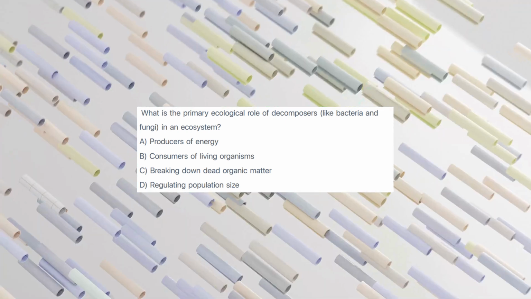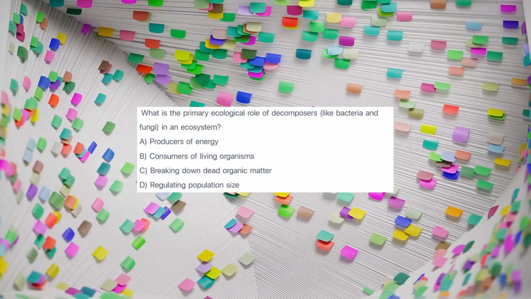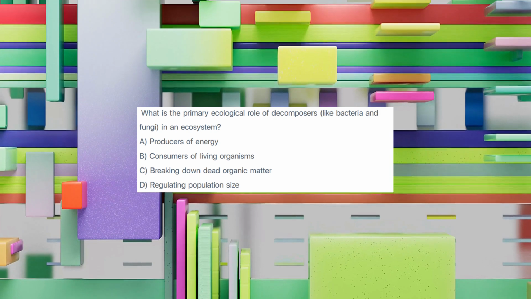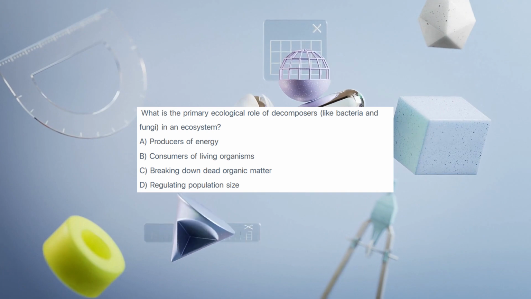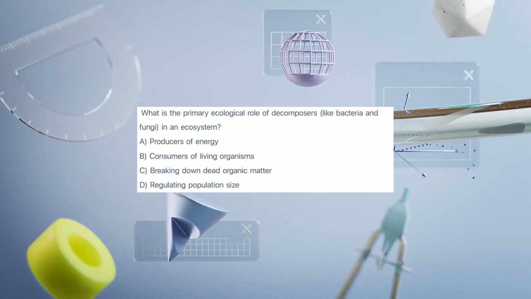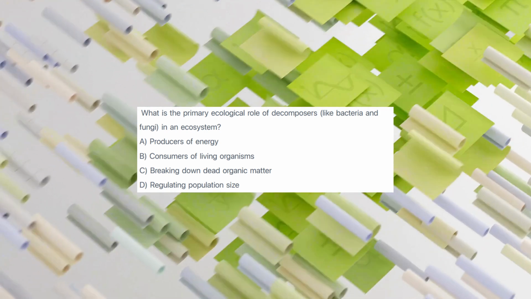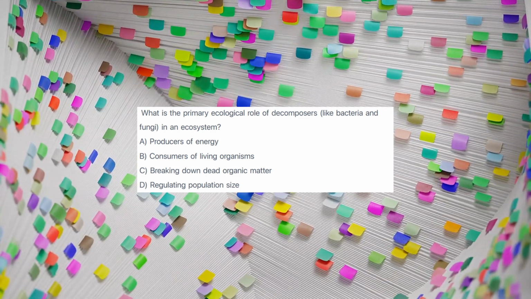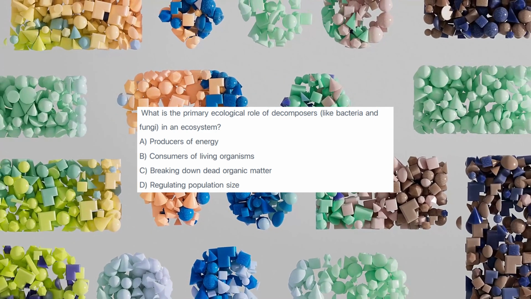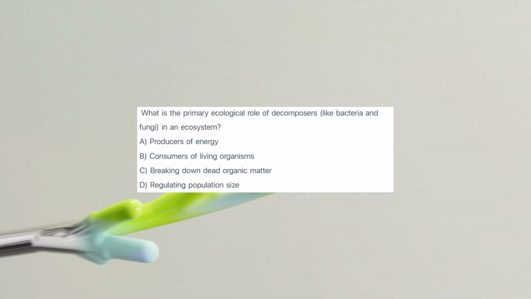The answer is C. Decomposers such as bacteria and fungi break down dead organic matter, dead plants, animals, and waste products. This process releases nutrients back into the ecosystem, making them available for producers, plants. This is crucial for nutrient cycling. Producers, like plants, create their own energy. Consumers eat other organisms. While decomposers are essential for ecosystem health, their primary role isn't direct population regulation of living organisms in the way predators or parasites do.